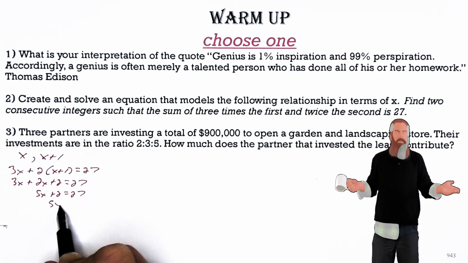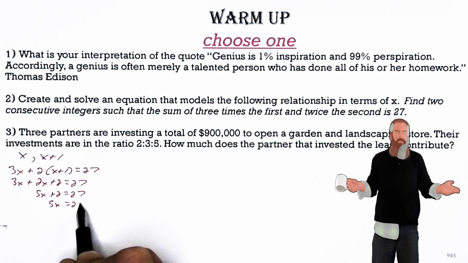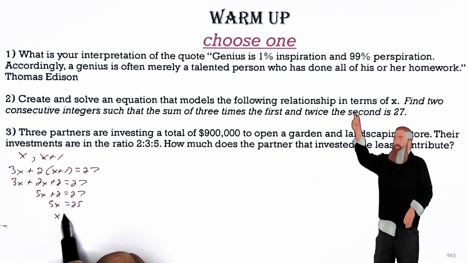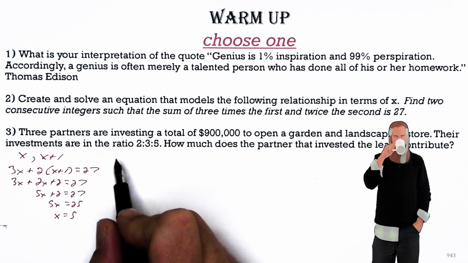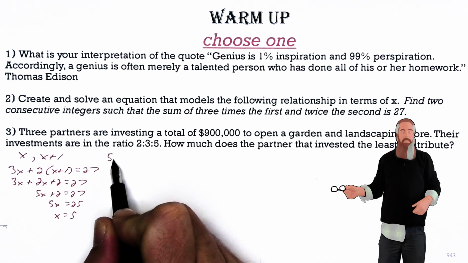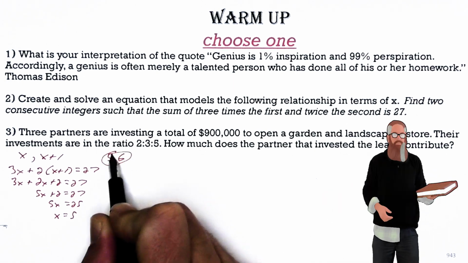Subtracting 2 from both sides, giving us 5x is 25, meaning x is 5. But remember, the question asked for two consecutive integers, meaning we need both 5 and 6 to be the answers.